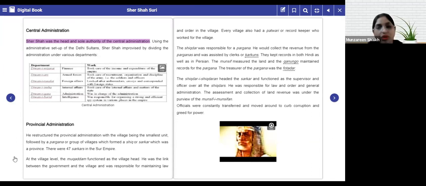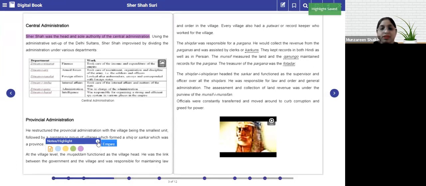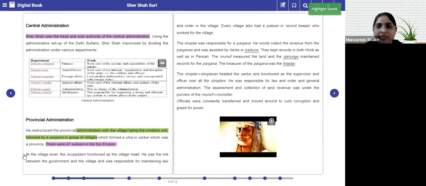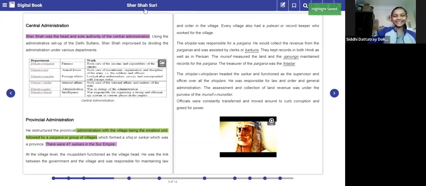Please underline, there were 47 sarkars in the Suri or Sur dynasty, and also underline that the administration in the village was divided into small units, which was followed by the pargana. Got it? Sarkar, you all know the meaning of sarkar? Yes, ma'am. We say it in Marathi.